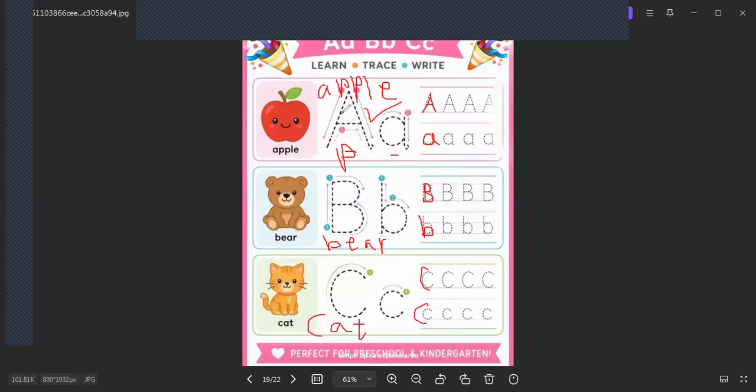Let's repeat it together. Here is capital A and small a. Capital B and small b. Capital C and small c. Capital A and small a, A for apple. Capital B and small b, B for bear. And capital C and small c, C for cat. I think now we have learned how to write these letters. Let's go to another item about these letters.